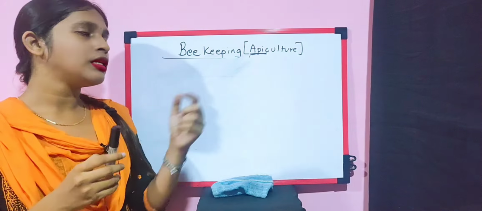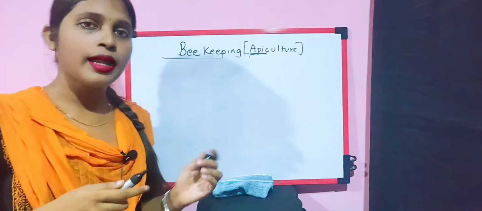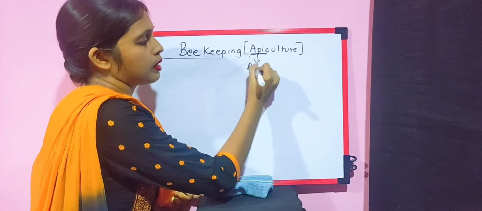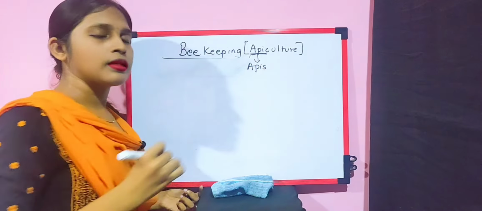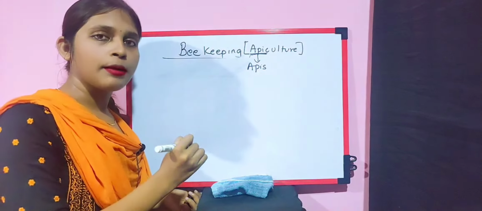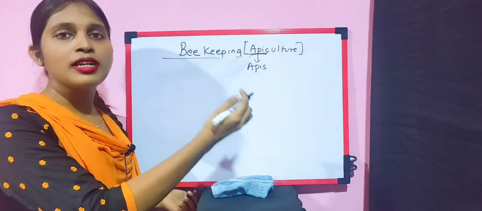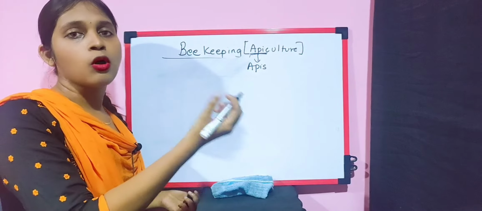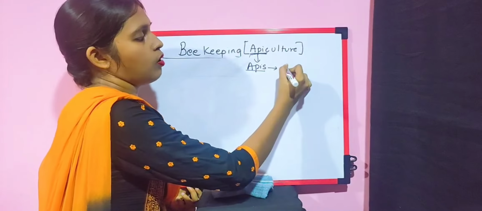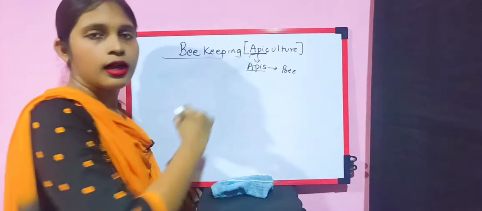Now apiculture is derived from a Latin term called apis, and apis is actually a genetic name, or a genus, of the honeybee. So it is a genus of the honeybee.